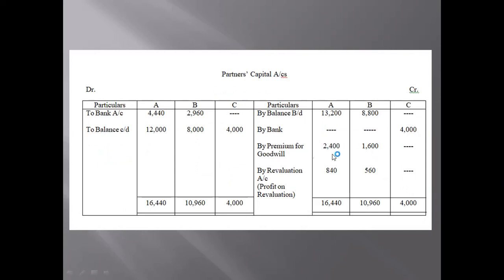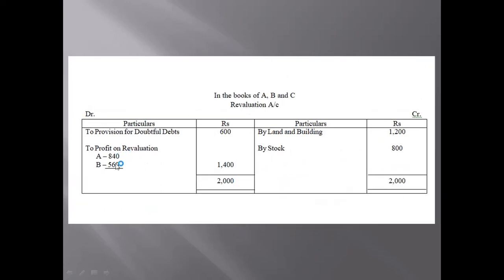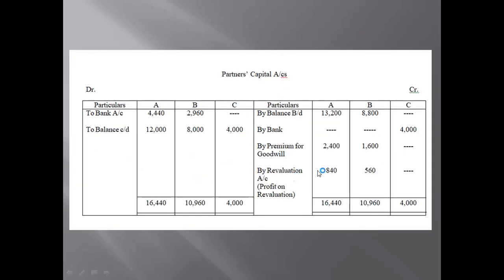Premium for goodwill. And we have seen the profit also, profit on revaluation 840 and 560. Write the amounts. This much, isn't it? Or do we have anything left in the question? If you look at the question properly, there is one adjustment, a very simple adjustment given out there, a very very simple adjustment. It is nothing.